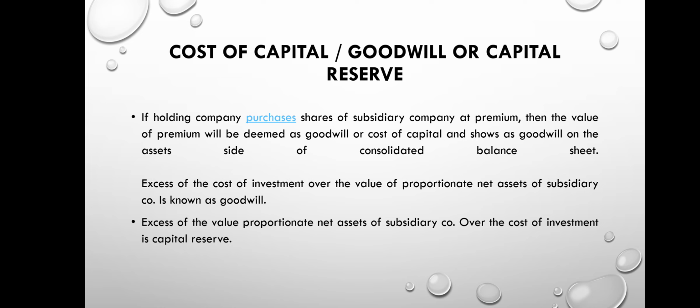Next, we find out the cost of control or goodwill or capital reserve. That is, a holding company acquires a majority of shares in the subsidiary company. If the holding company pays more than the face value of the shares of the subsidiary company, it is known as goodwill or cost of control or capital reserve. How do you treat the cost of control? The excess amount paid is treated as goodwill. That is, if the balance we find is positive, it is treated as goodwill. If the balance we find is negative, we treat it as capital reserve.